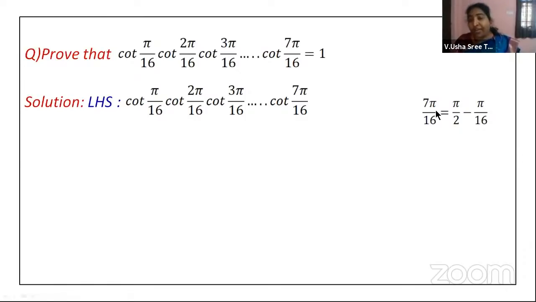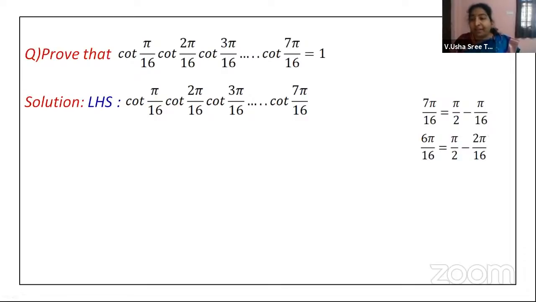Let us see. 7 pi by 16, we are writing it as 90 minus pi by 16. So instead of 7 pi by 16, I can replace this. Similarly, 6 pi by 16, we can always write as pi by 2 minus 2 pi by 16. How? Just look at this. Your LCM is 16 here.